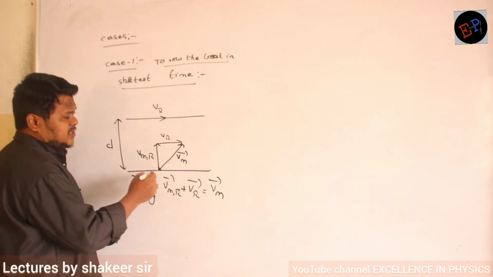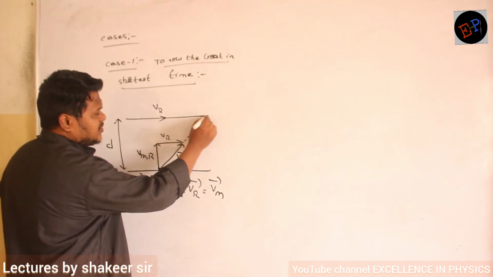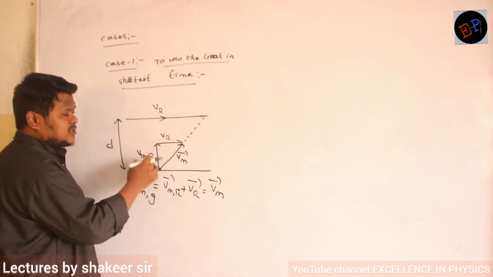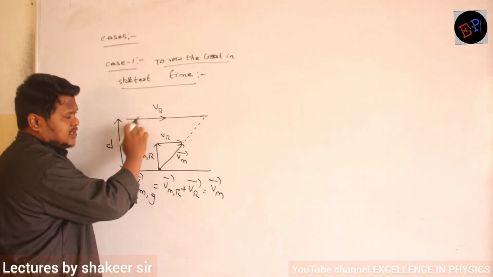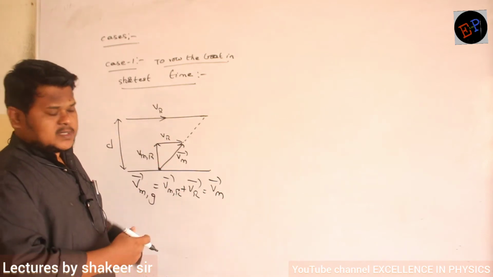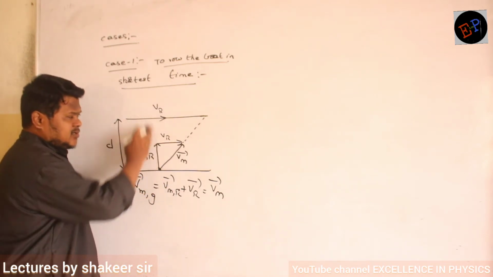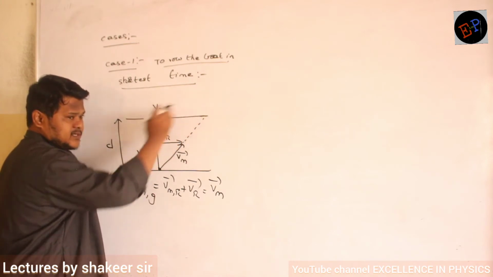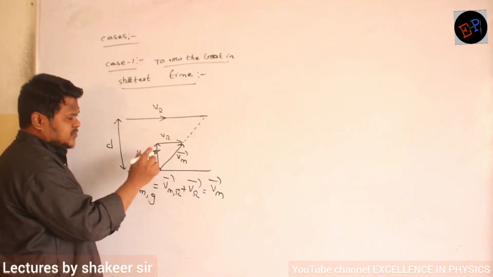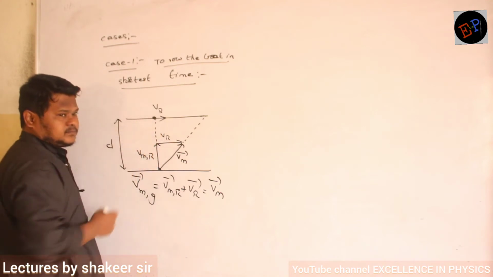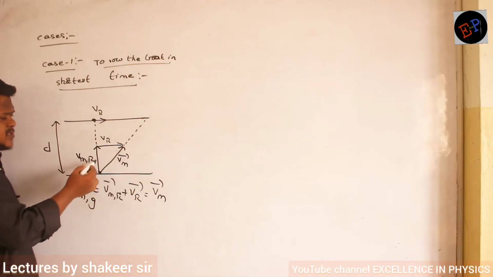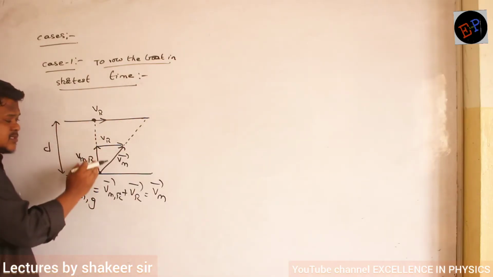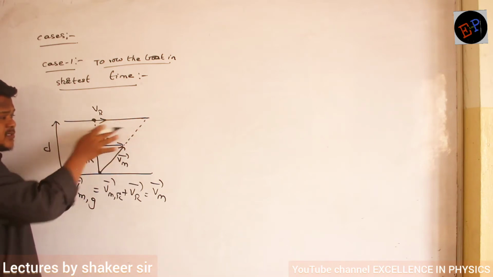Then finally, which position will this person reach? He will reach somewhere here. But actually, how is he rowing the boat? He is trying to row the boat at an angle of 90 degrees. He is looking at the opposite end, and by looking at the opposite end, he is trying to row the boat. But definitely, the river velocity is also there. He cannot move in this direction, but finally he will move in this direction. So actually, if the river is at rest, this person should reach this point. If the river is at rest, this person should reach here, because he is trying to row at an angle of 90 degrees to the flow of water. Water is flowing in this direction.